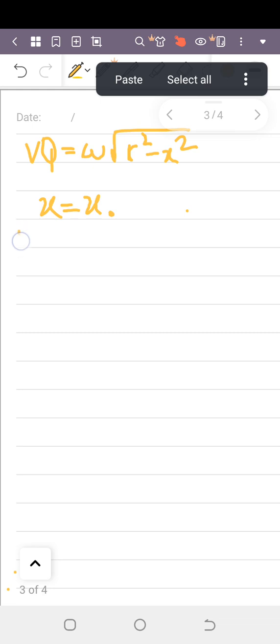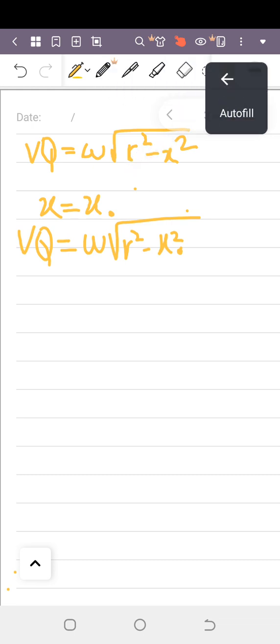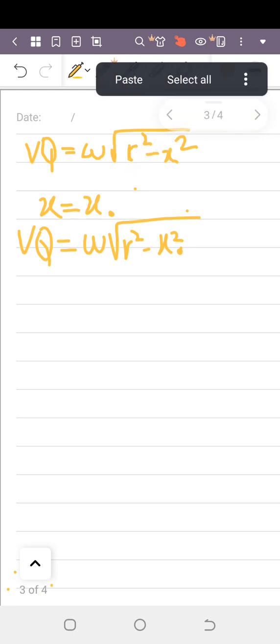So VQ is equal to omega times the square root of r square minus x naught square. Now this is the velocity of the shadow.